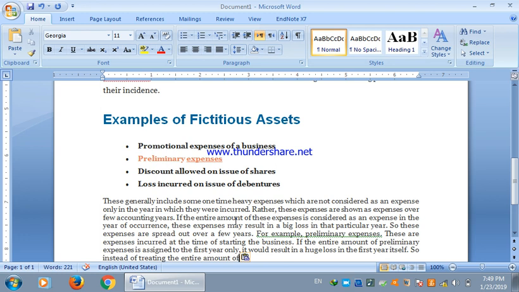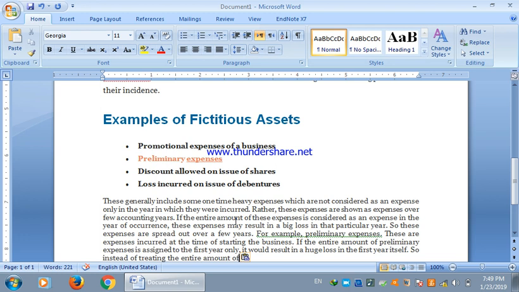But what is the logic that we record them on the asset side in the balance sheet? The only reason is that we have to write off these expenses or losses. That is the reason we record them on the asset side of the balance sheet.